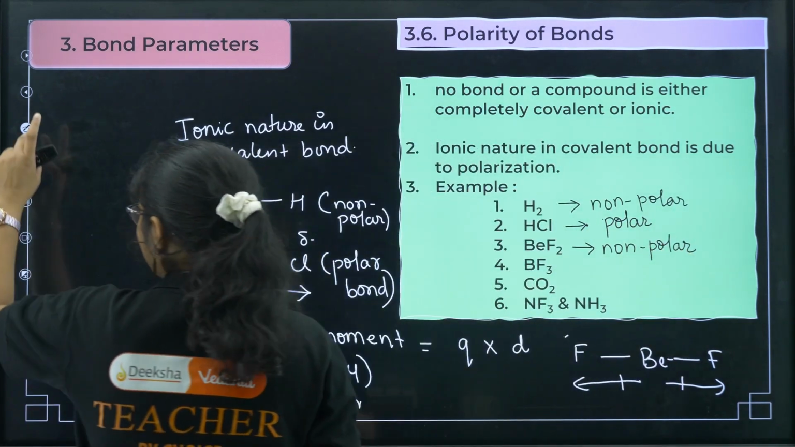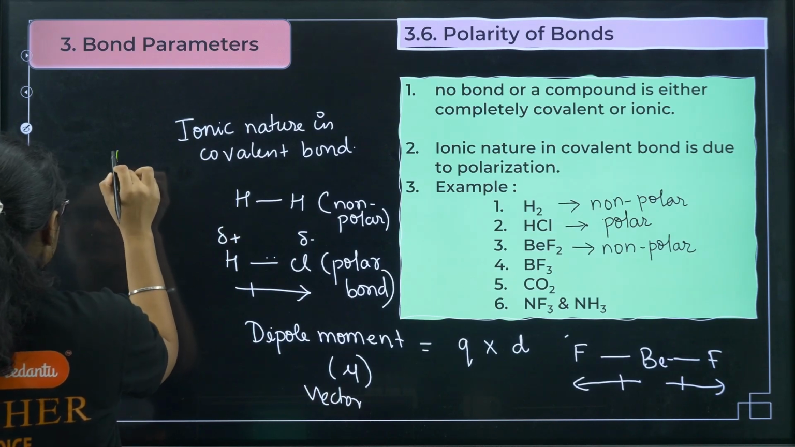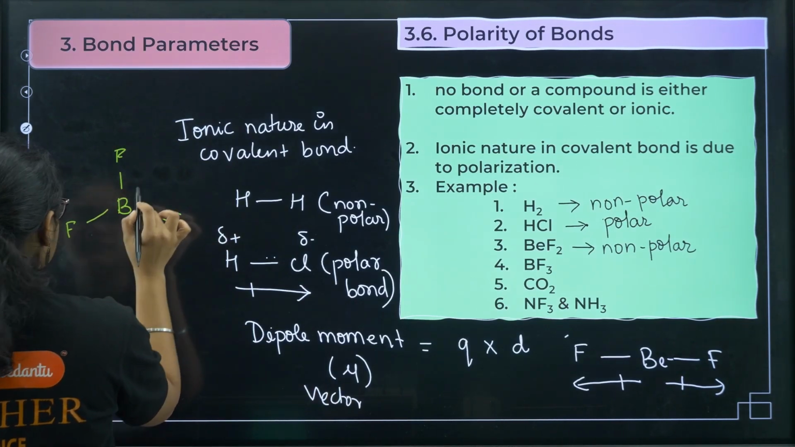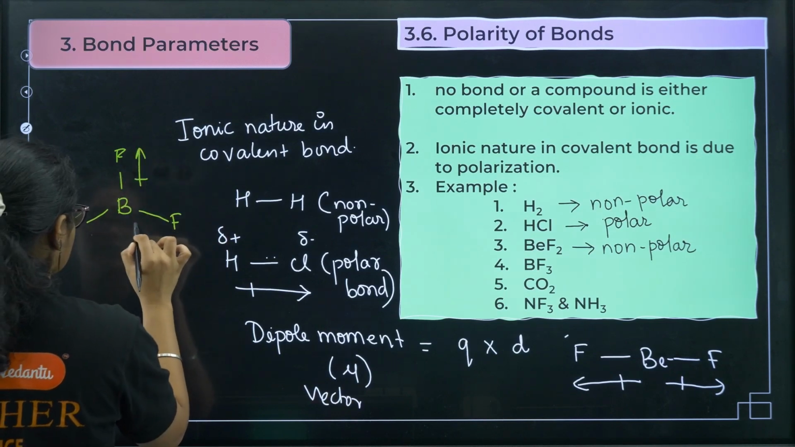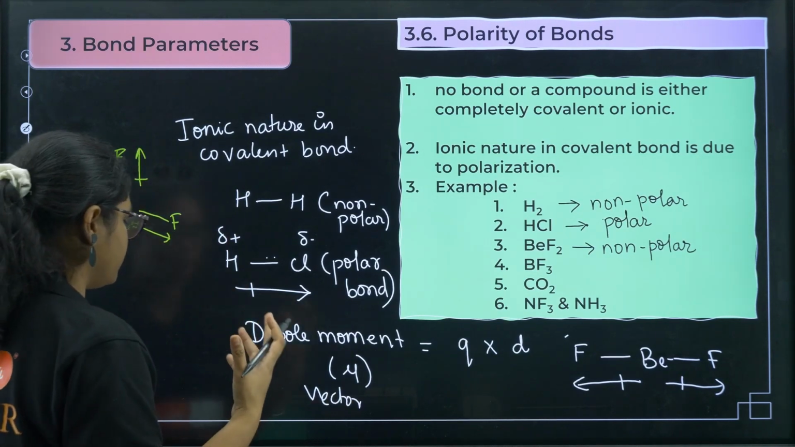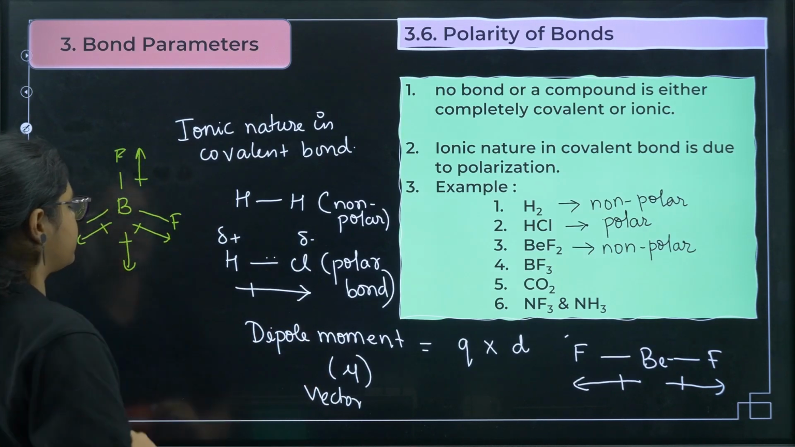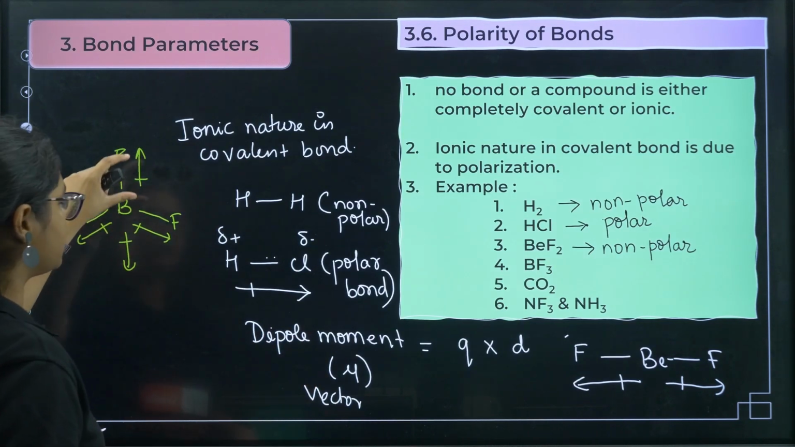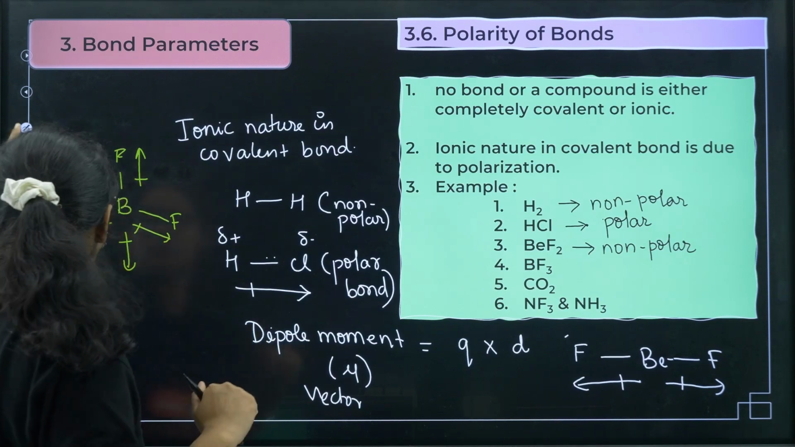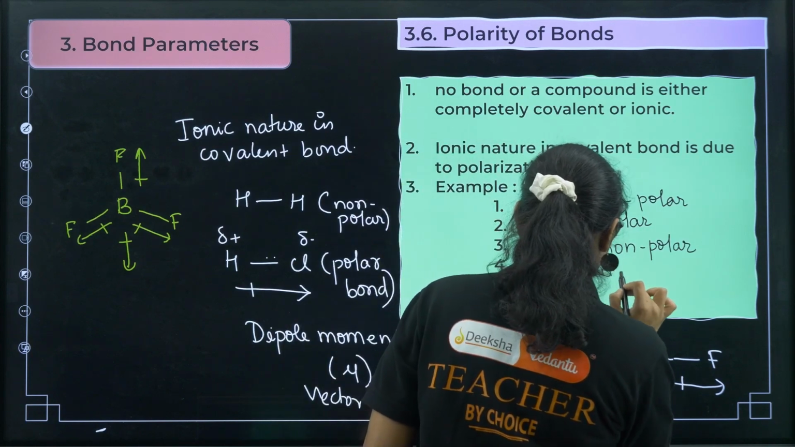Now if I draw the structure of BeF3, it is like this. In BeF3 we get the dipole moments like this. As dipole moment is a vector quantity, these two vectors add up to give a vector in this direction. Again this vector and that vector cancel out, the net dipole moment becomes 0, and that is why we can say that BeF3 is also non-polar.